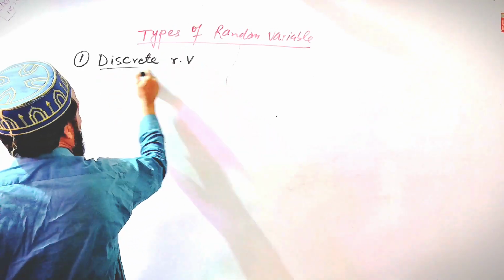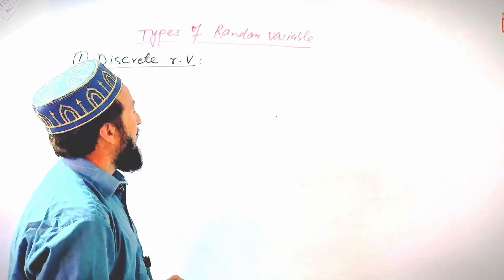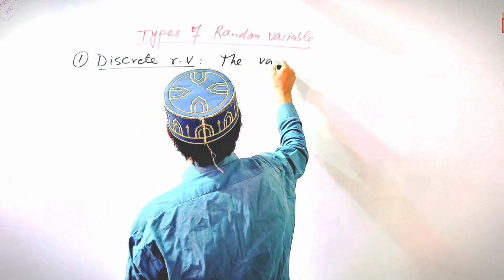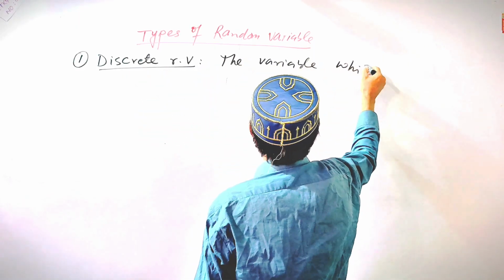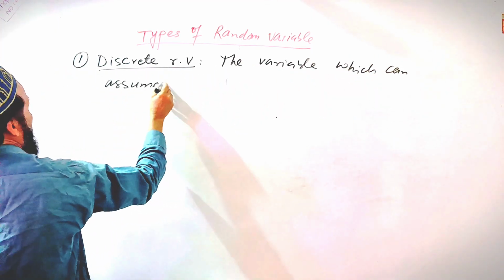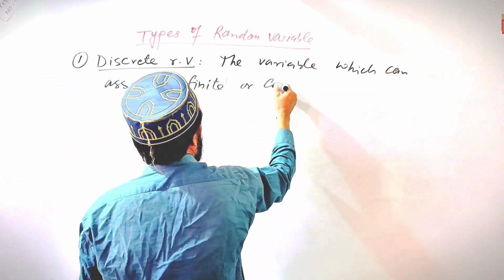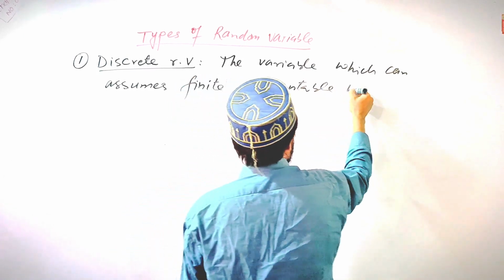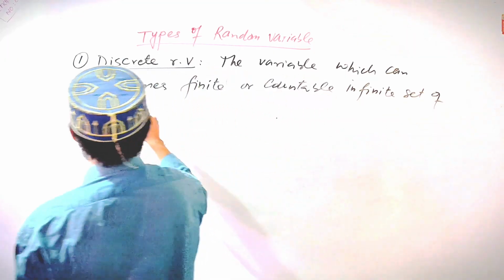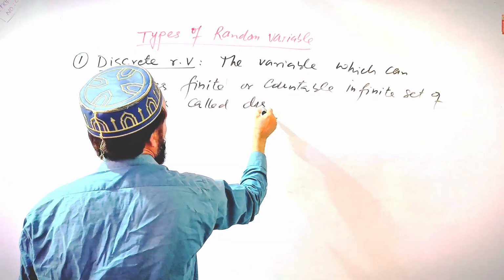Discrete random variable. The variable which can assume a finite or countably infinite set of values is called a discrete random variable.